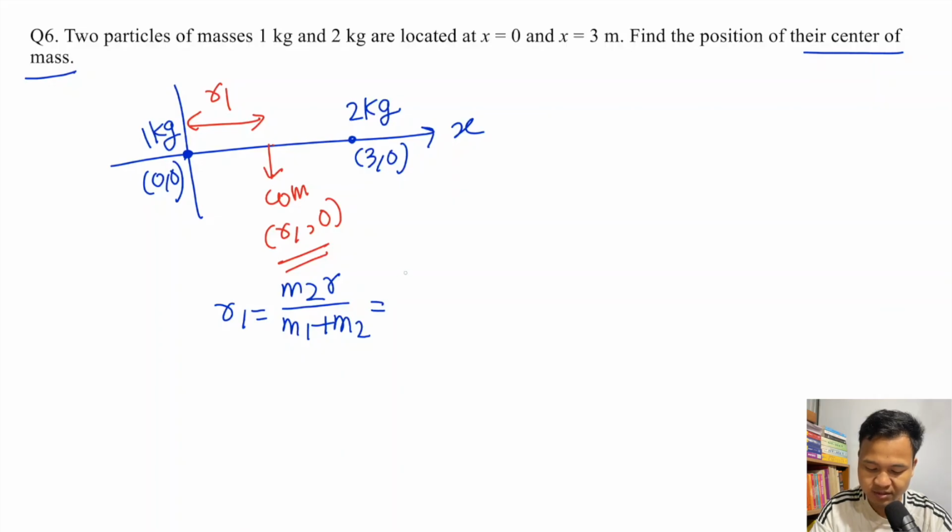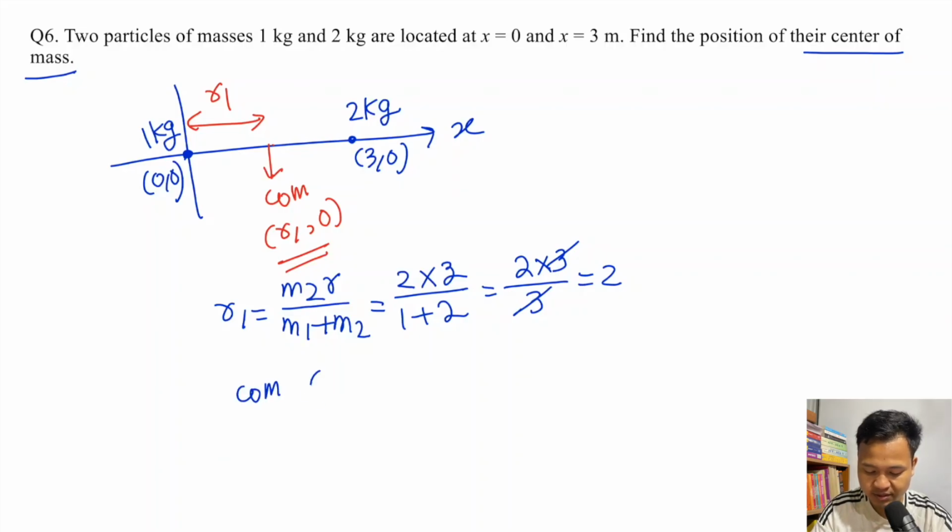M2 is 2 kg, and the separation: here you have 0, here you have 3, so total is 3 meter. So 2 into 3 divided by M1 plus M2, which is 3. So you have 2. Therefore the center of mass position will be R1, 0, which is 2, 0.